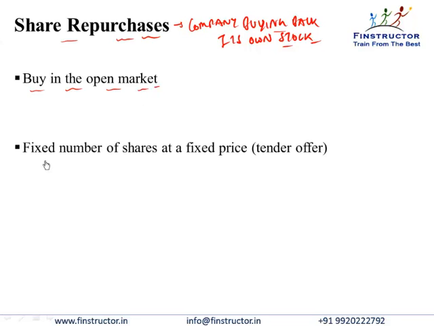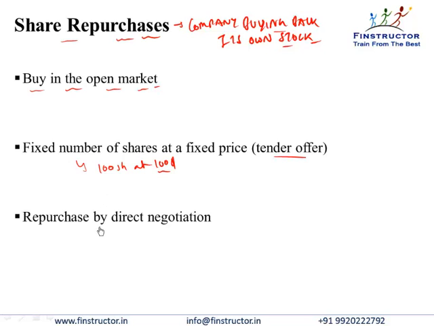So, a lot of times companies give a tender offer. That is, they just advertise that we are going to buy back 100 shares to the whole world, they announce at a price of $100. This price normally would be higher than the current market price, and whichever shareholder feels that it's a fair price for the stock that he's willing to accept can tender his or her shares to the company. That's another way of trying to buy back the shares.